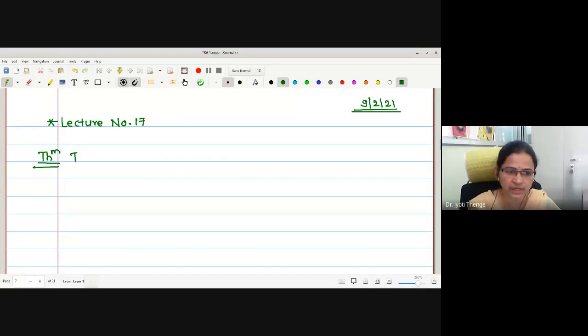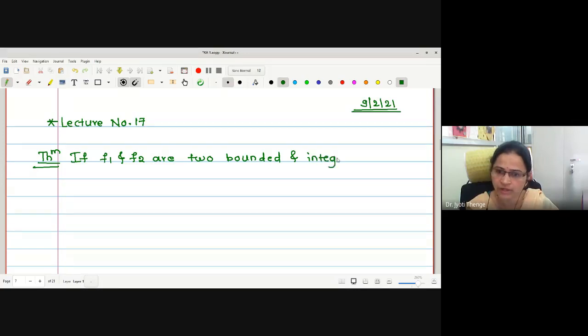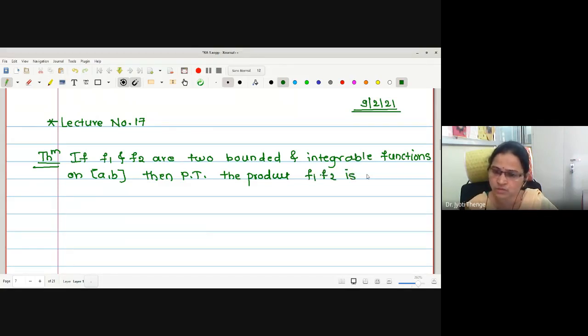The statement says that if f1 and f2 are two bounded and integrable functions on closed interval AB, then prove that the product f1 dot f2 is also bounded and integrable.